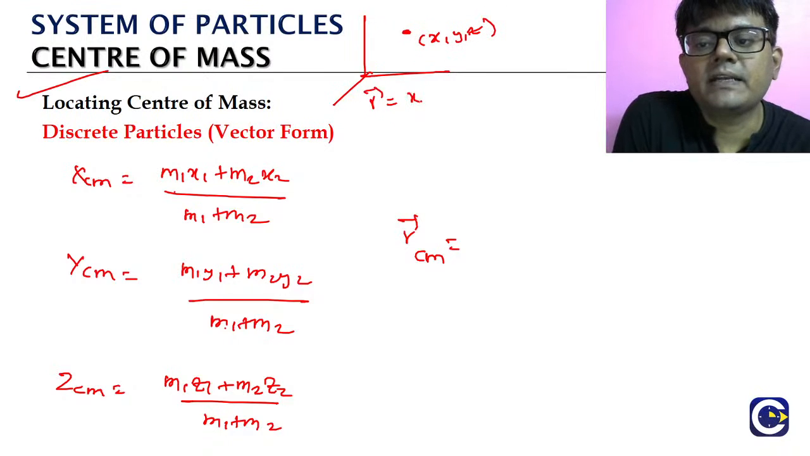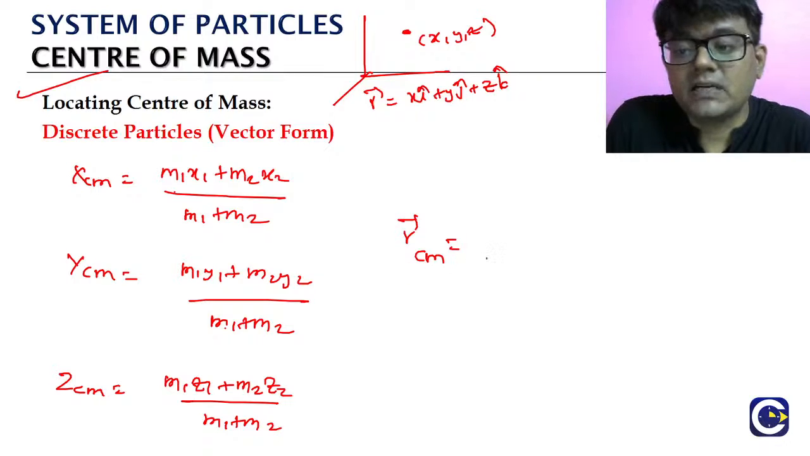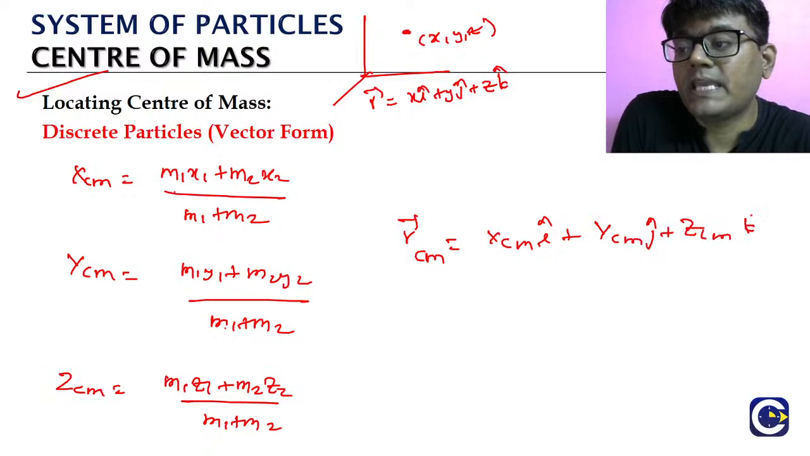What is the position vector? x i cap plus y j cap plus z k cap. So, what will the position vector of the center of mass be? x center of mass into i cap plus y center of mass into j cap plus z center of mass into k cap.